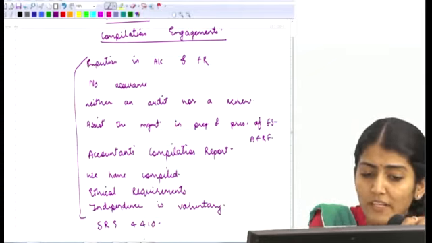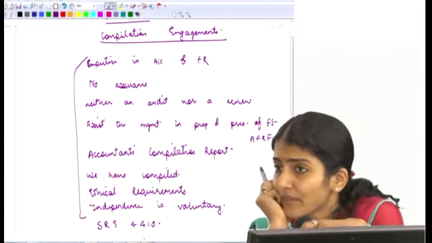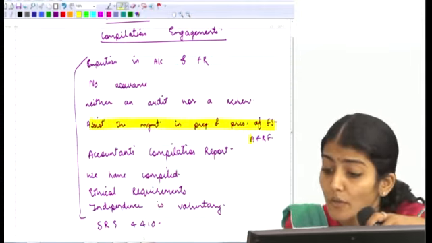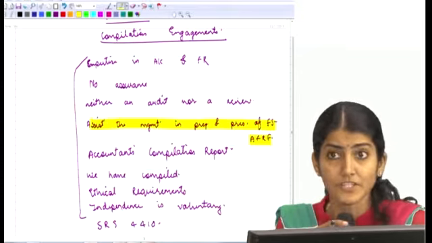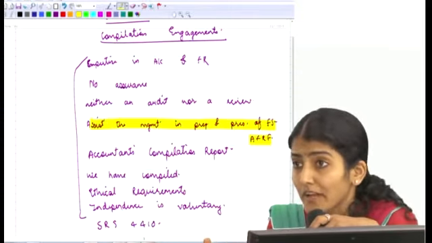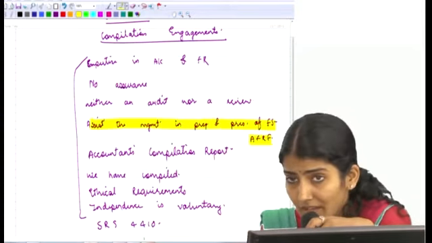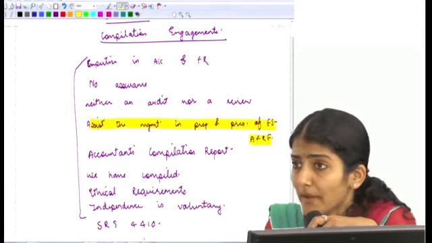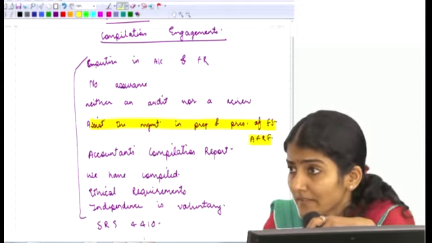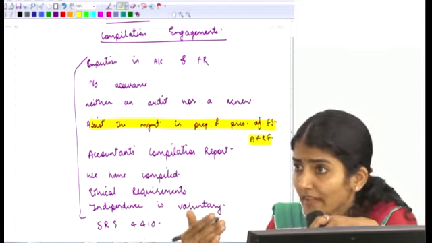Right. So what is the objective of a compilation engagement? To assist the management, very important sentence over here, to assist the management in the preparation and presentation of the financial statements in accordance with the AFRF, and then to issue a report. Then he has to issue the accountant's compilation report. Again, three parts of the standard. Can you guess what are the three parts? The acceptance, procedures, and the reporting.